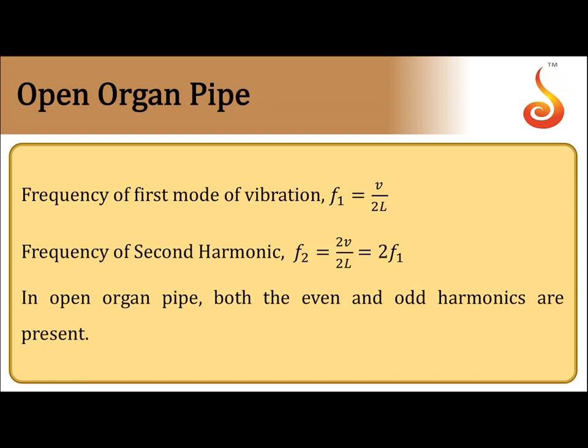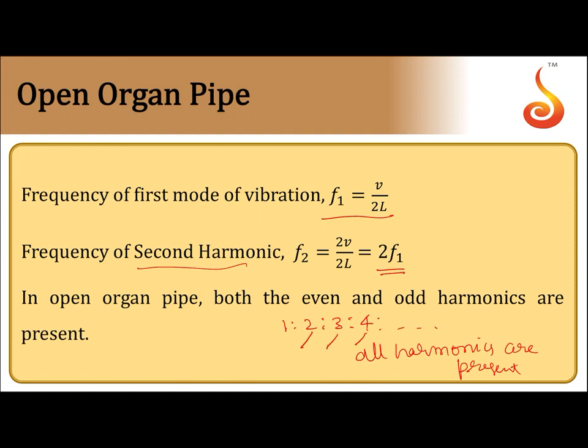So coming to the open pipe, in case of an open pipe, the fundamental frequency is given by v by 2L. So the first overtone, which is the second harmonic, is 2f1, the next one will be 3f1 and so on. So in case of an open organ pipe, frequencies will be in the ratio 1:2:3:4. So here we say all harmonics are present. Notice one thing: this is the second harmonic, third harmonic, fourth harmonic.